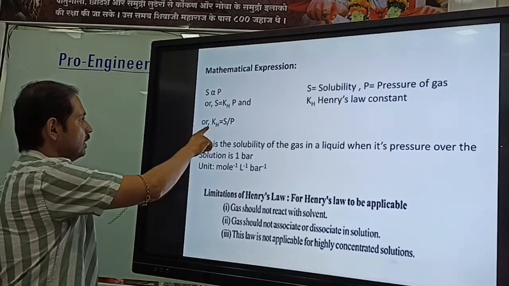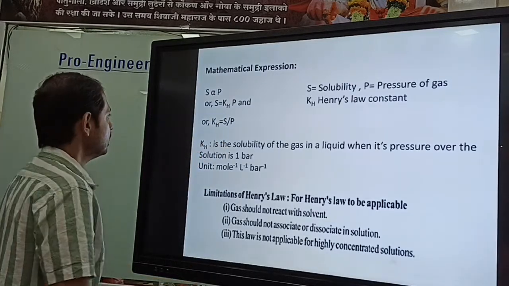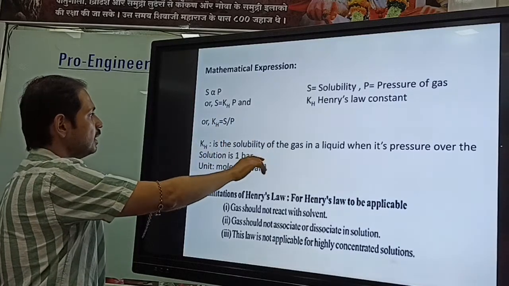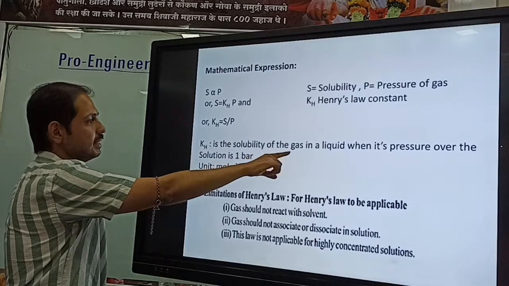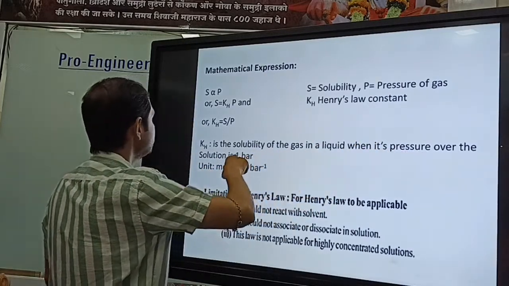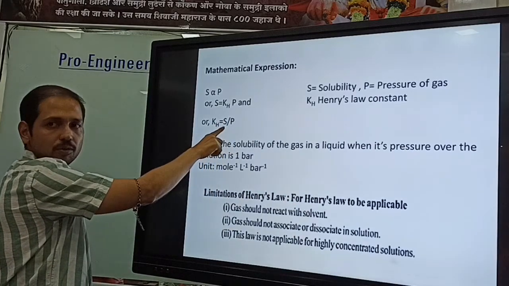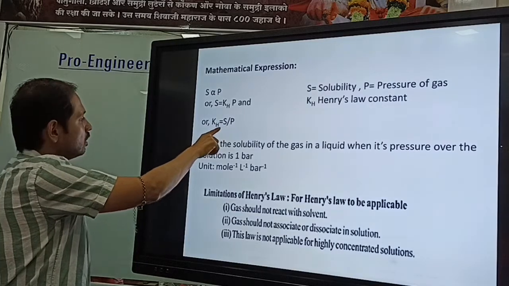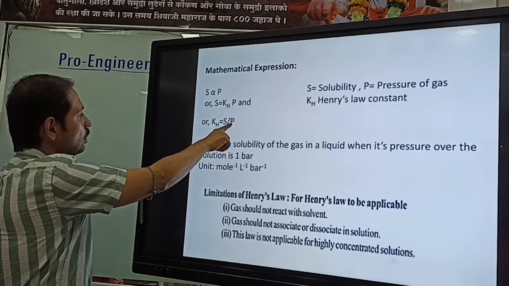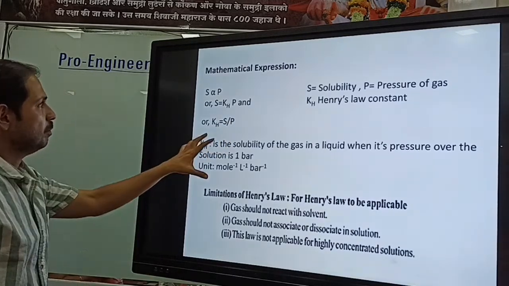Now from this mathematical expression we can also tell the definition. What is the definition of KH? KH is nothing but the solubility of a gas in a liquid when the pressure over the solution is 1 bar. If you put P equal to 1, then KH is equal to S. That is how we can tell the definition: KH is nothing but the solubility when the pressure is unity. Very important relations.